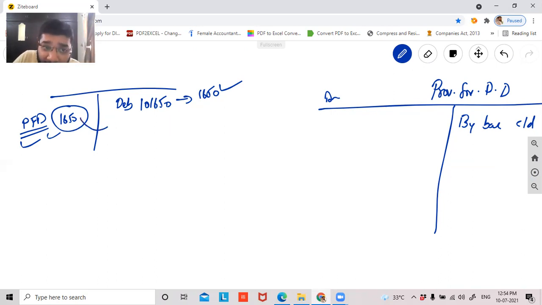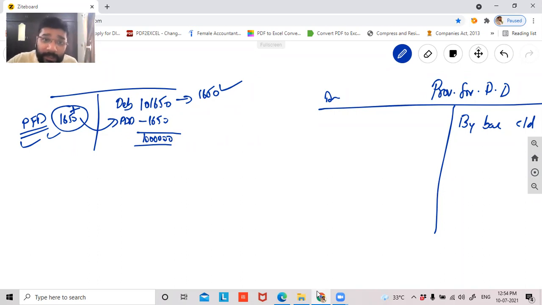So we said that we'll take it to the other side. So anything on the liability which is a positive balance comes to the asset side. Guys, it becomes minus 1650 as provision for doubtful debt. Are you getting my point? So therefore, your balance of the debtors, which you feel that good debtors is 1 lakh rupees, right?